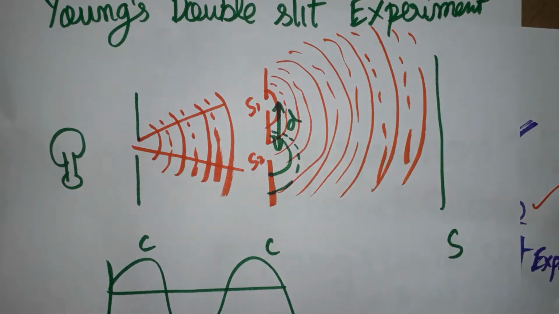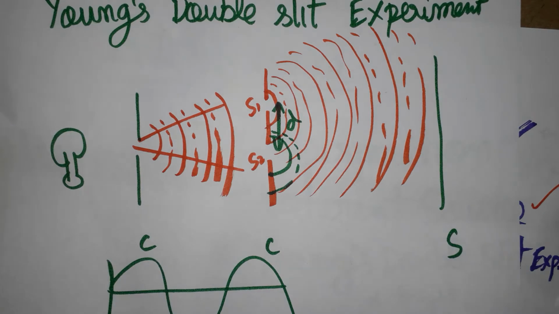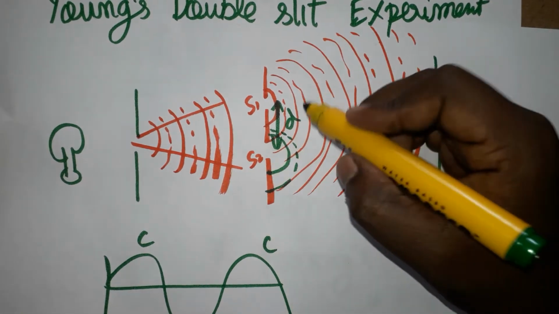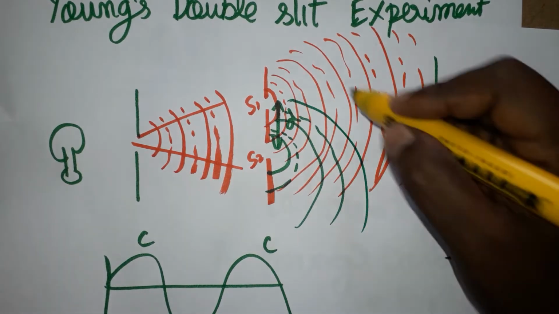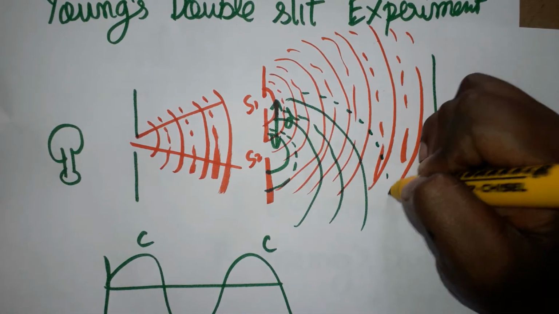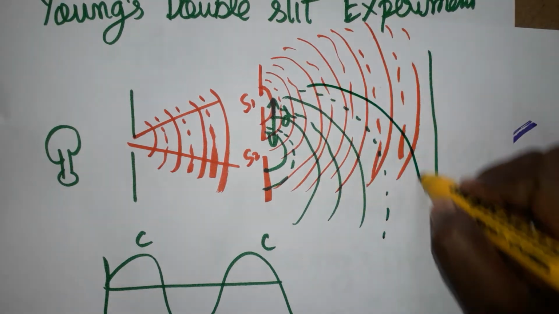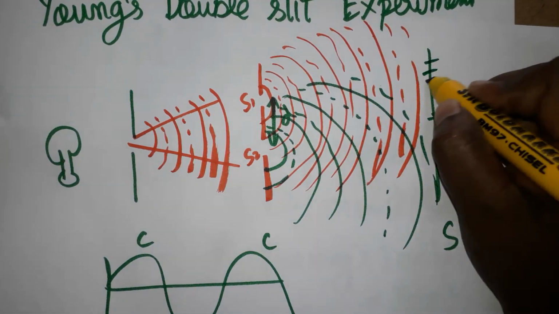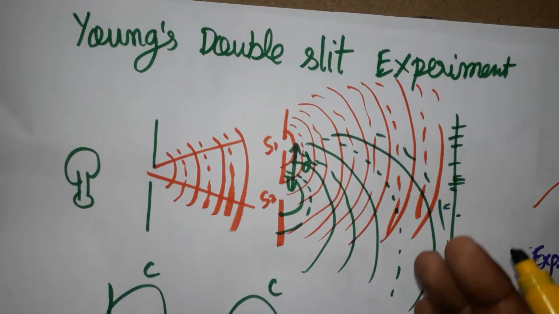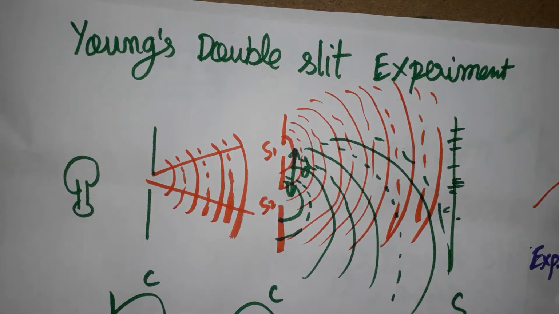Here the green color represents another slit. Crest, trough, crest, trough. Sorry, the dotted line is the trough and the regular line is the crest. So here I am going to get the light fringes. Now we'll see how the fringes are formed.